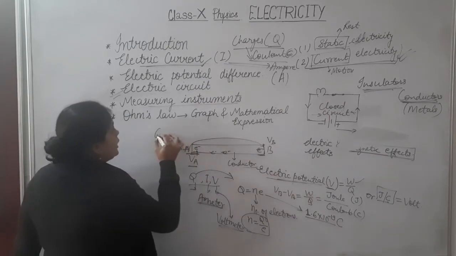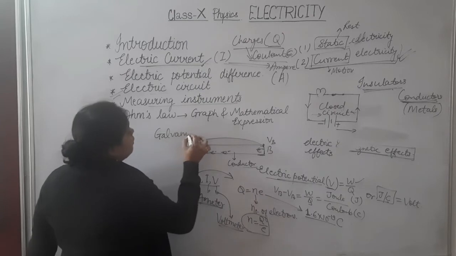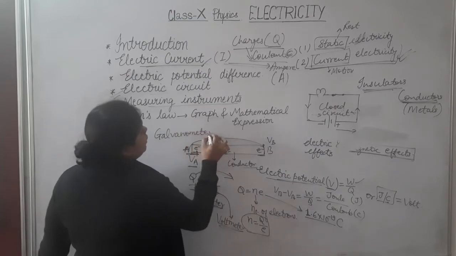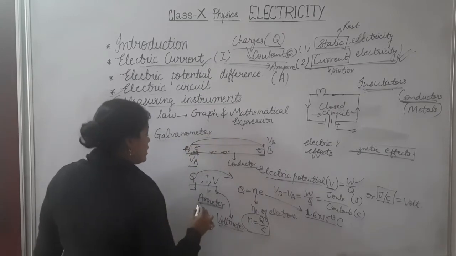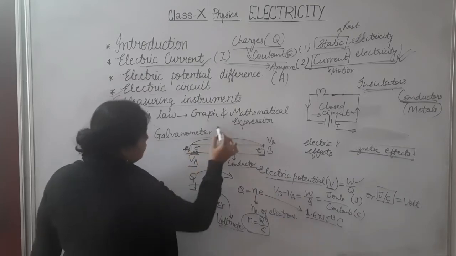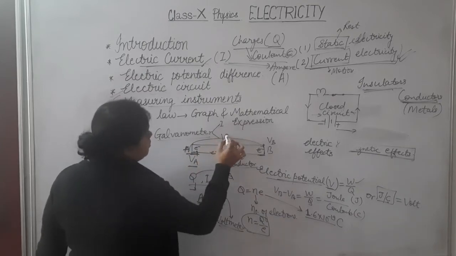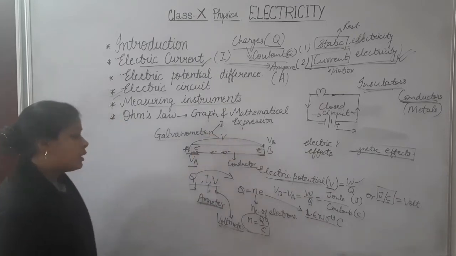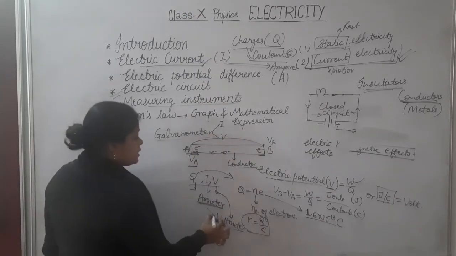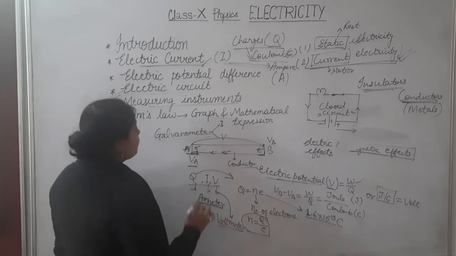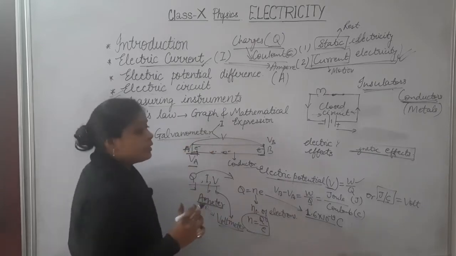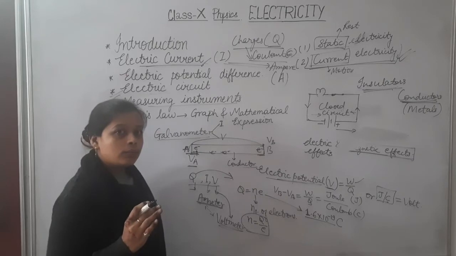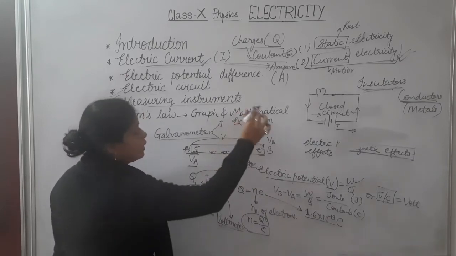One thing more is here to know. One instrument you might have heard of is the galvanometer. It is also used to measure current, and it is helpful in measuring both I and V, means current and voltage. What is the difference between these two instruments and the galvanometer? A galvanometer in any circuit will be placed in series with each of the equipment.